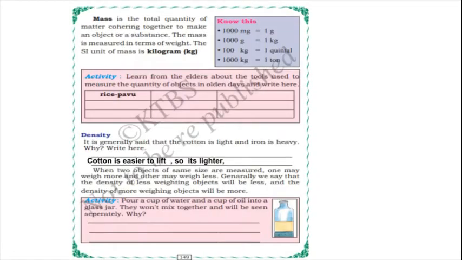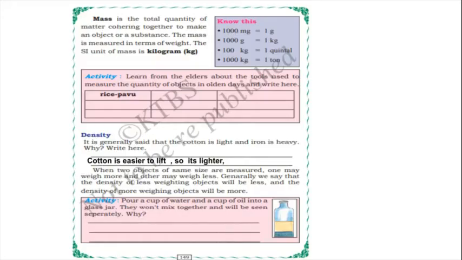So do this activity, and on the next page, we said mass, no? So what is mass, children? Mass is the total quantity of matter cohering together to make an object or substance. The mass is measured in terms of weight. The SI unit of mass is kilogram. So what is the unit of mass? Kilogram.